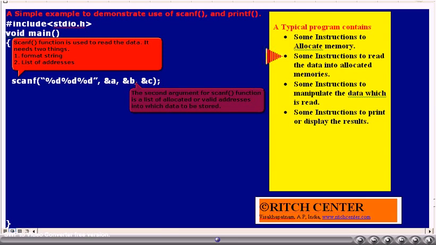This is the most important aspect of programming. If we try to store the values into some other memory locations which are not really allocated to us, then our program will be violating the rules and regulations of the operating system. Thus, your program will be facing a runtime error and it will be automatically terminated.